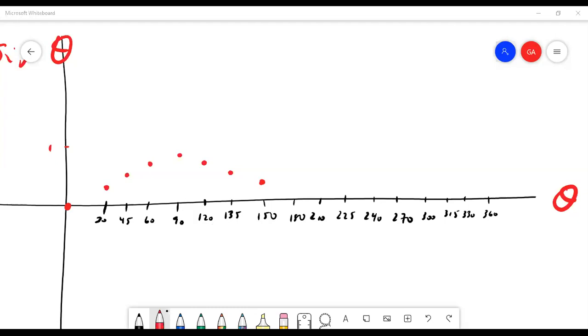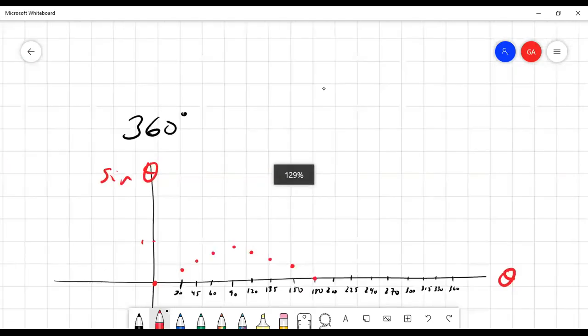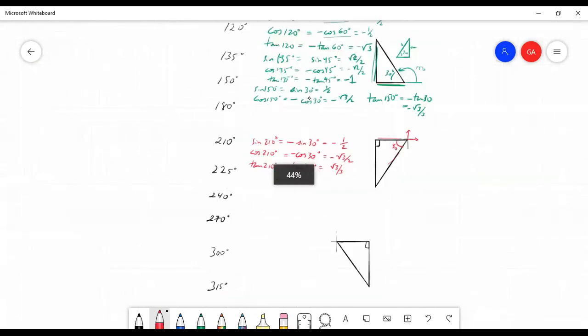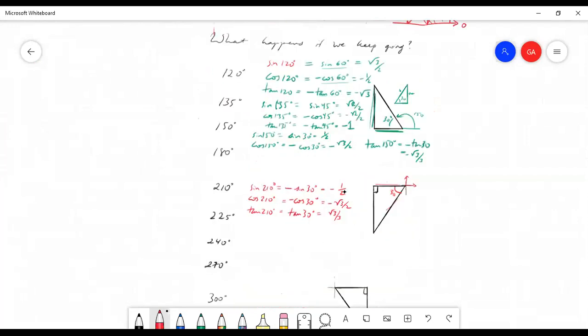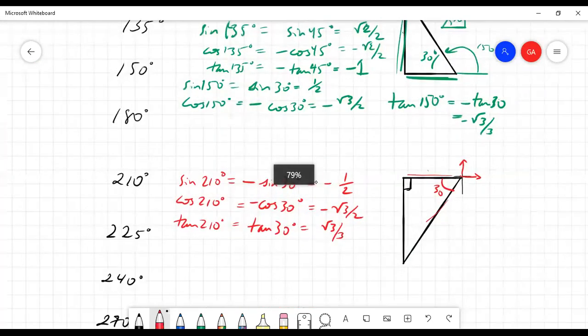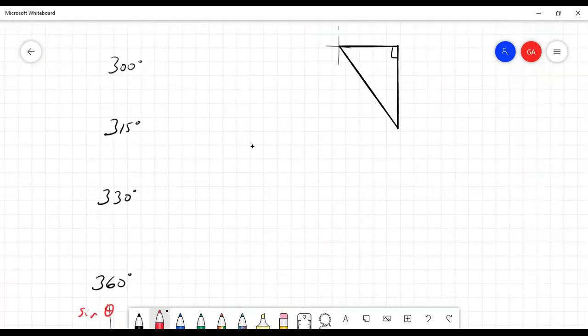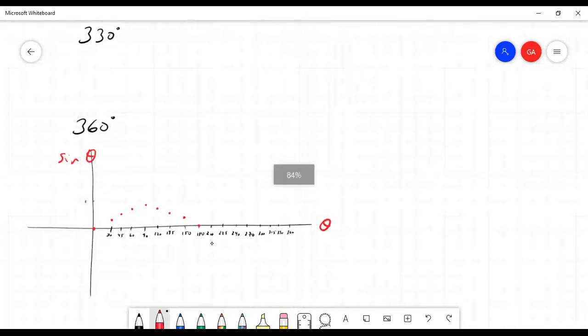And then back here at 180, it hit 0 again. And then if we continued our journey, when we hit 210, we started finding, I'll zoom back out so you can see the progression. We found that sine of 210 gave us a negative value. See, sine of 210 was negative 1/2. Here it is, negative 1/2, right? So now the function starts going in the negative direction.